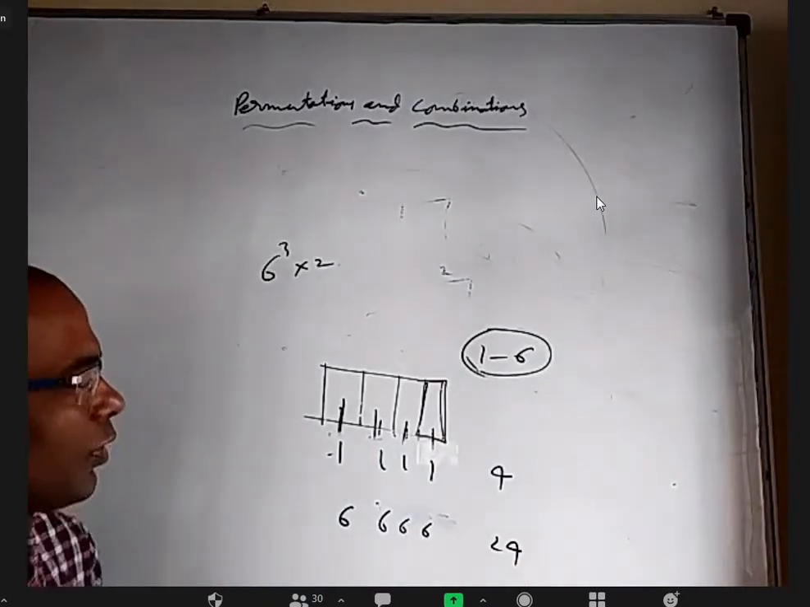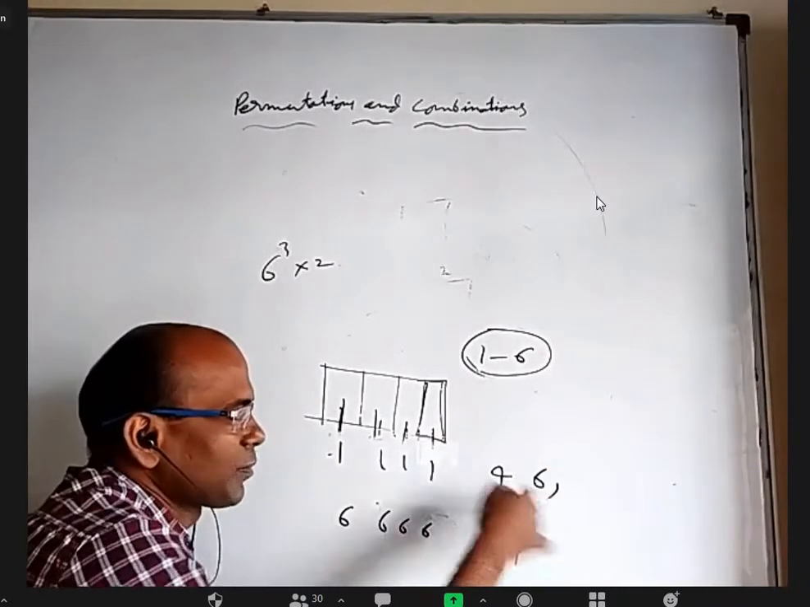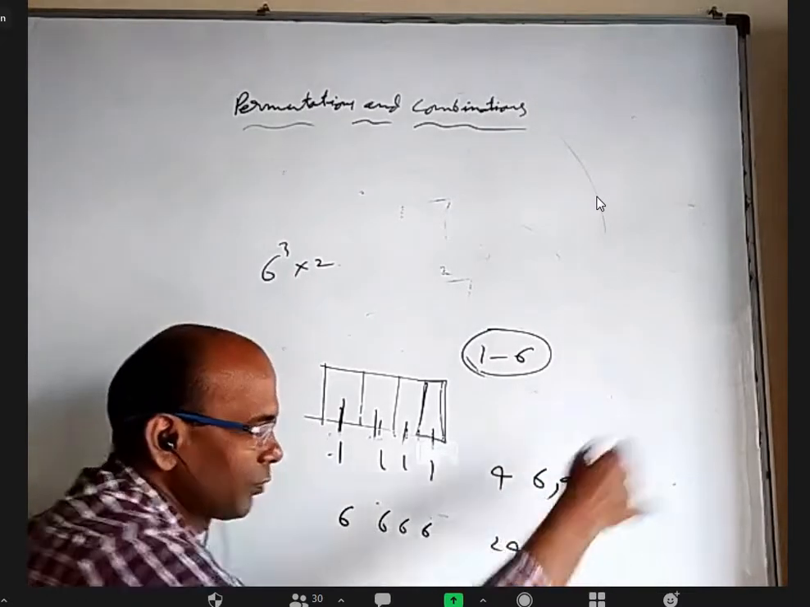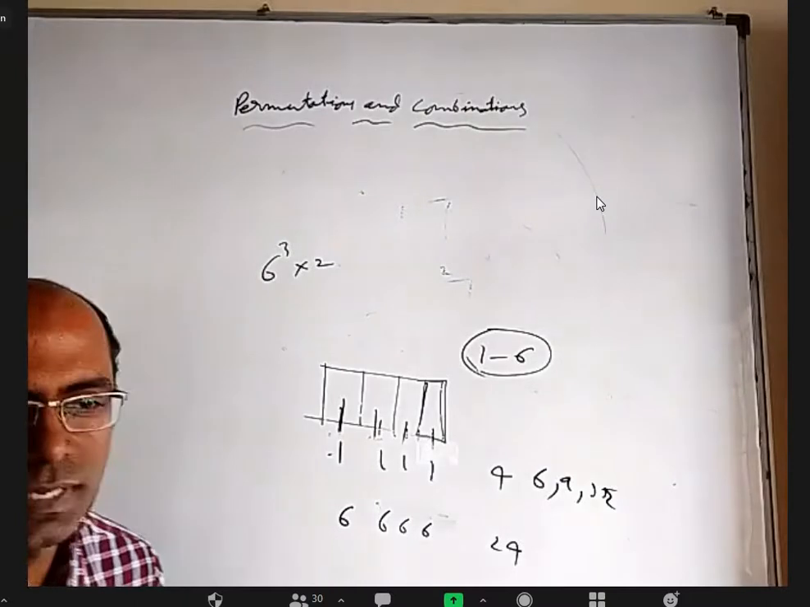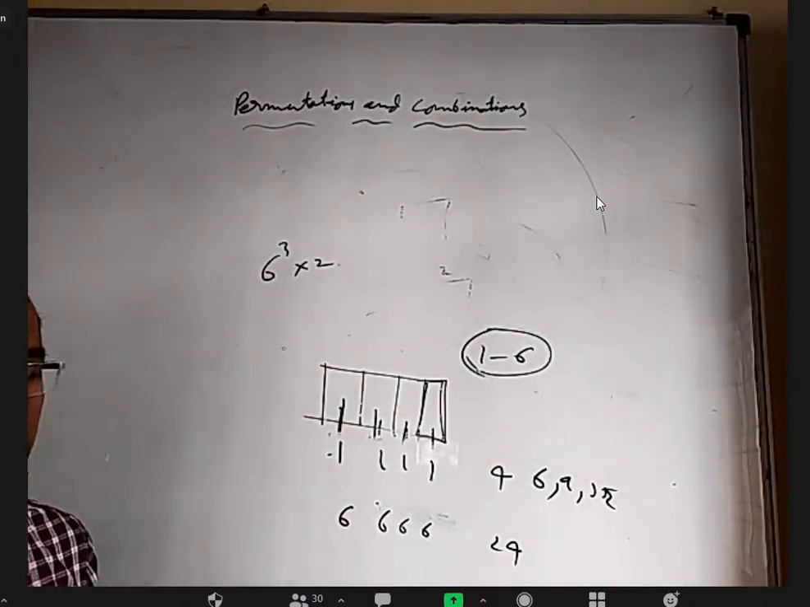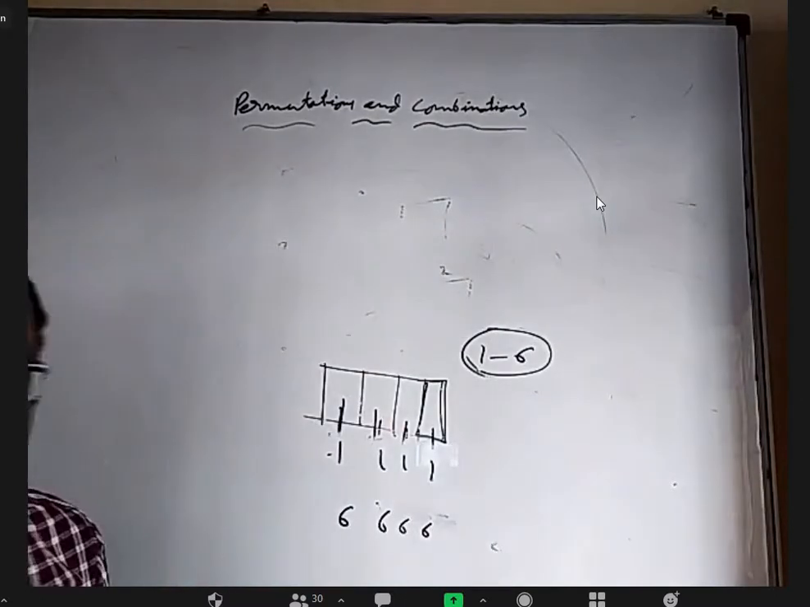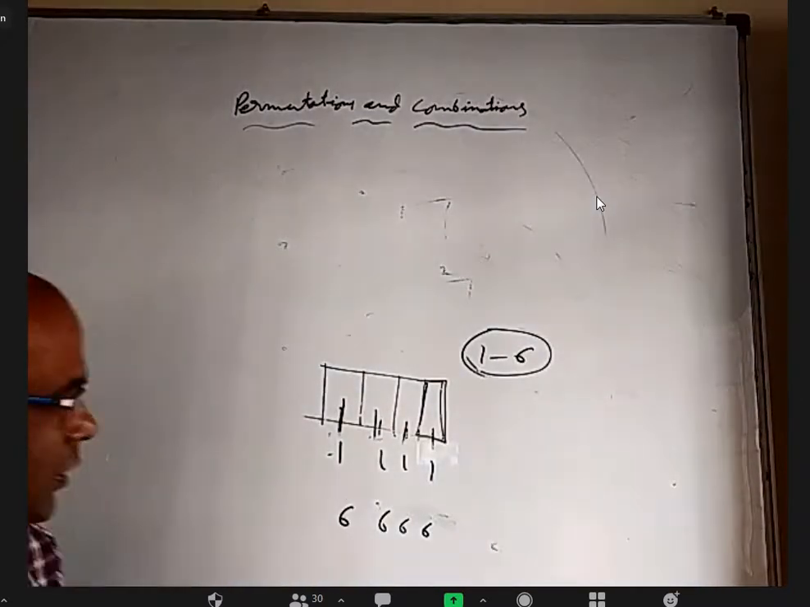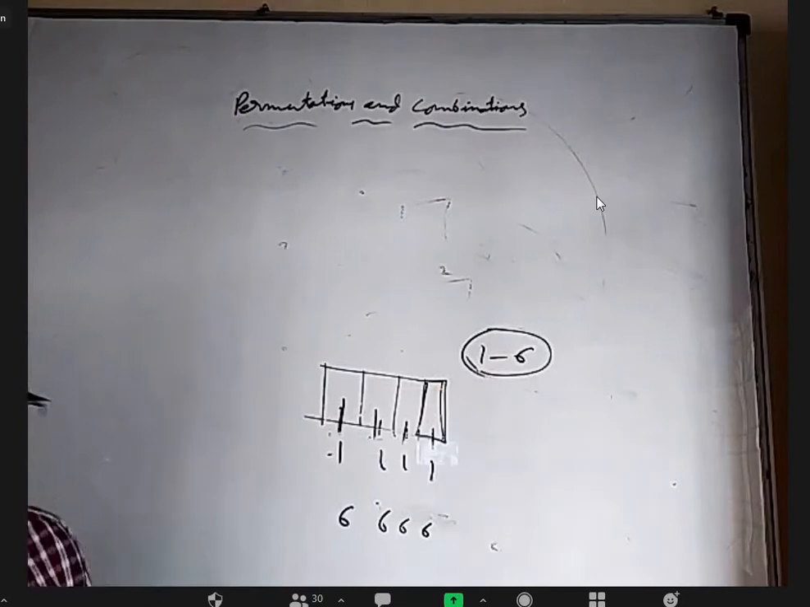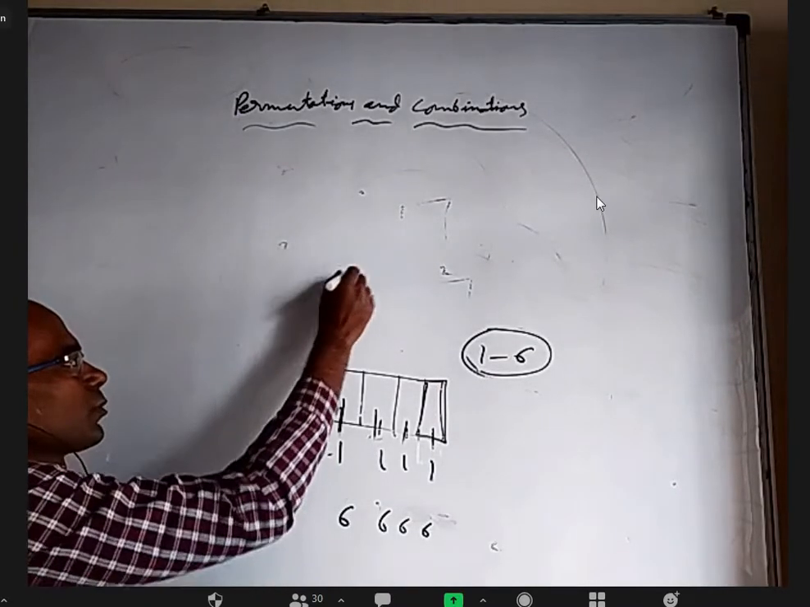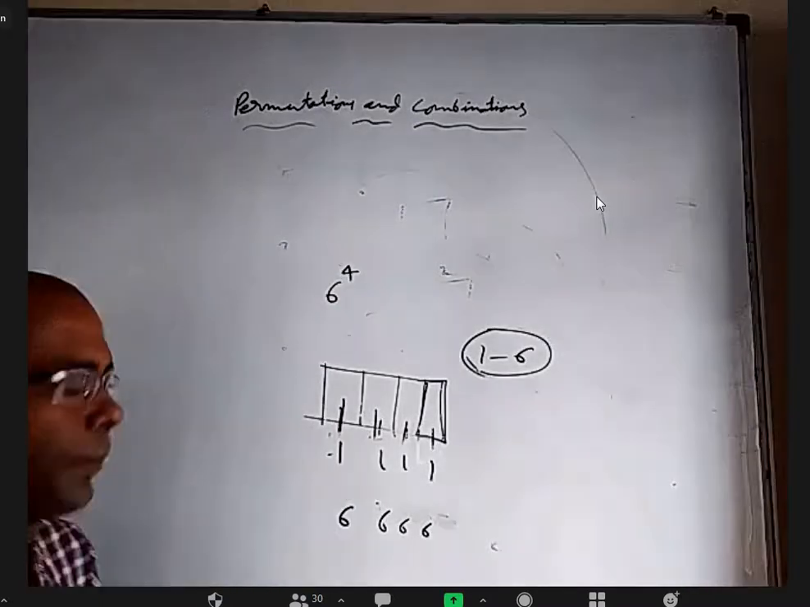So the sum of the digits can be 4, 5, 6, and all the way up to 24. So many cases will come. It's very difficult. Divisibility by 3 we'll see later. Total, how many numbers can you make with repetition allowed? 6 power 4. Right? Okay.